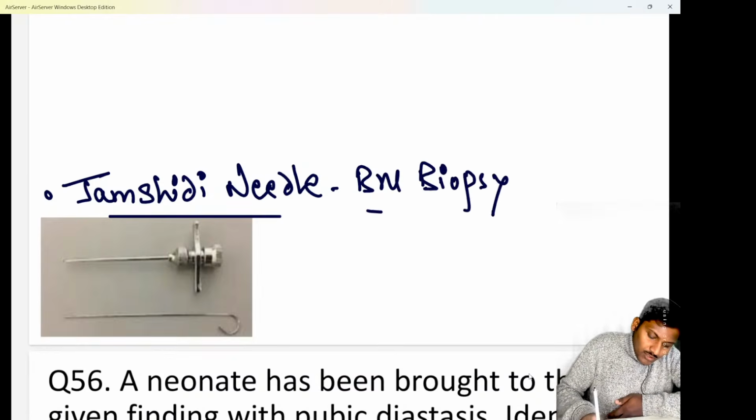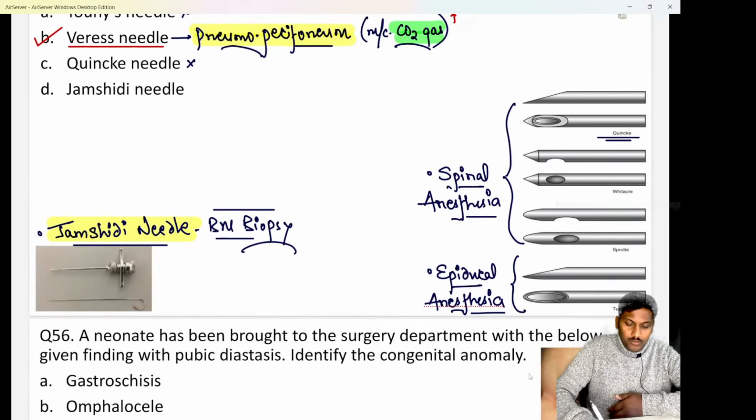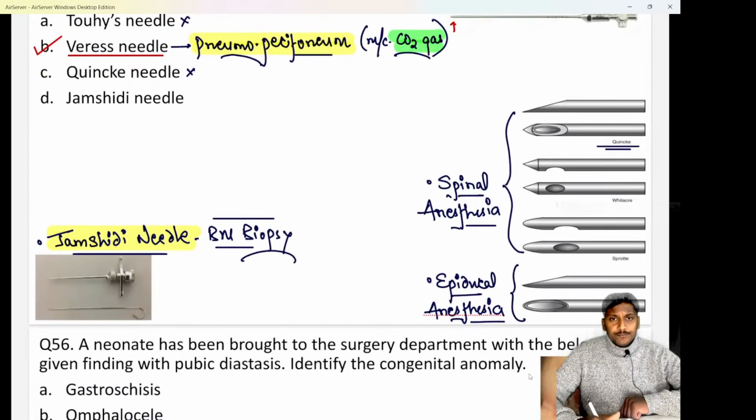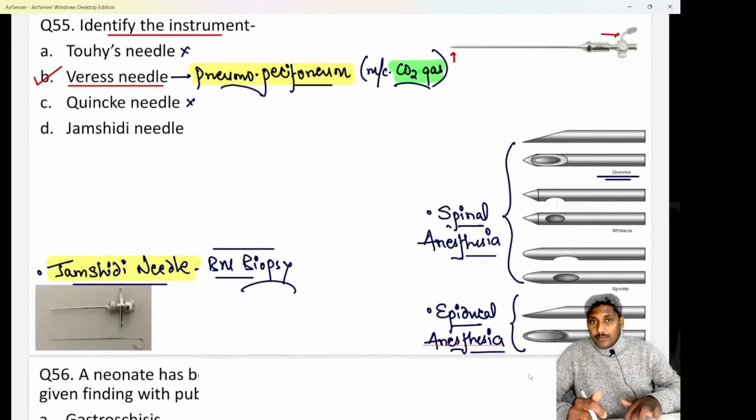The Salah and the Klima needle are used for bone marrow aspiration, whereas Jamshidi needle is generally used for bone marrow biopsy. Hopefully clear. So do remember this point. Needles are the commonest question that comes in the exam.